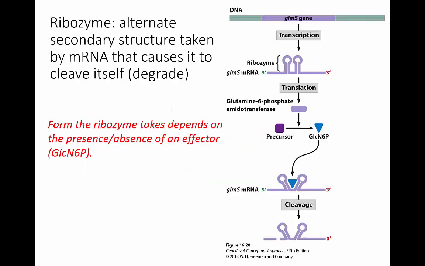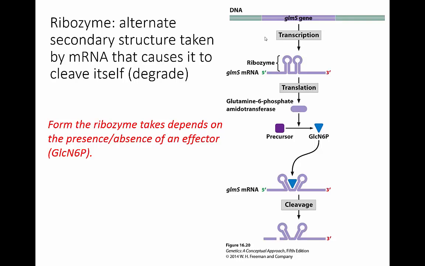the protein. The last example is something called a ribozyme. So a ribozyme is actually an RNA that has catalytic activity on its own. And what happens in this particular gene is there are two secondary structures that the messenger RNA could take, and one of those causes it to actually cleave itself and break itself down.